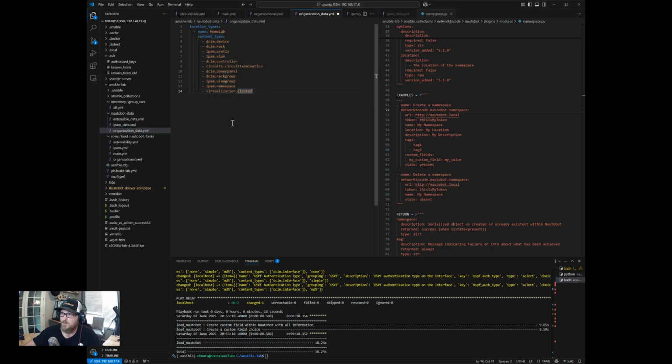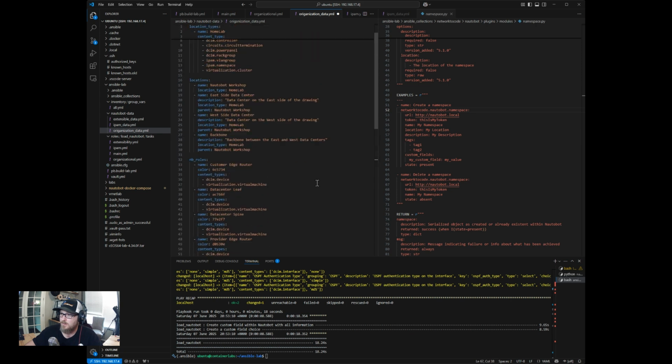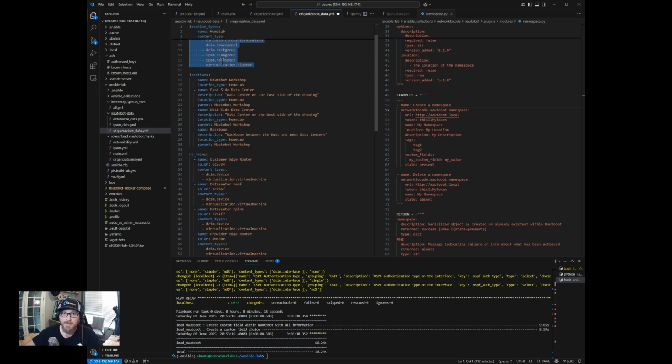A little more robust than, say, putting everything under the same location and then, I don't know, using tags to organize it or something like that would be another option. So what they did here is they just went with location type. I think better organizationally, I think it probably works better in the long run.